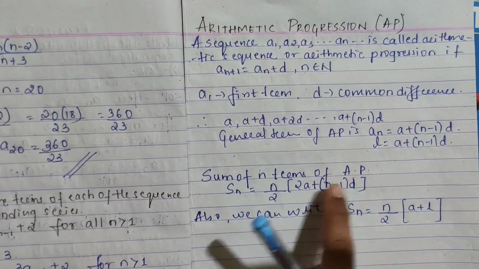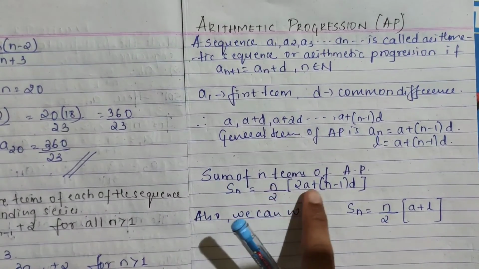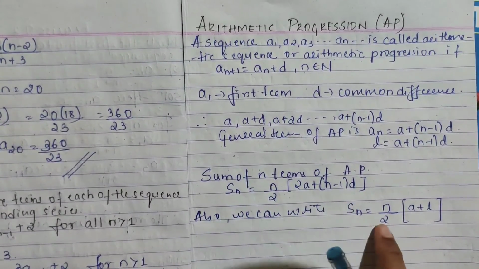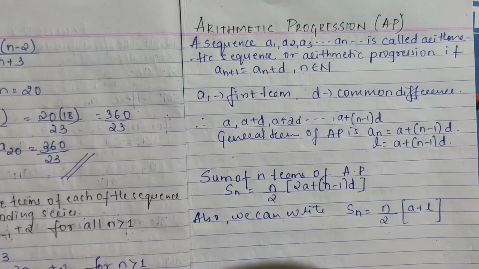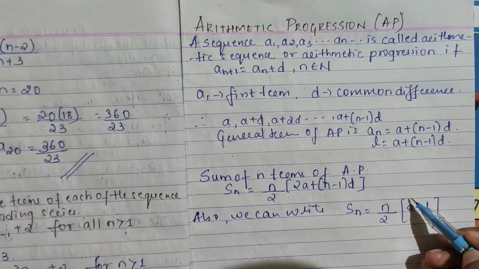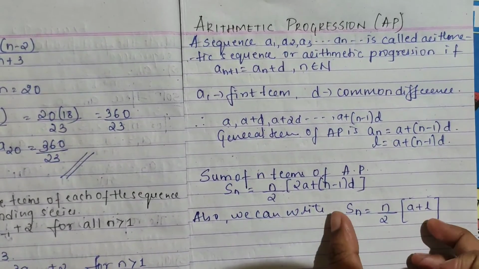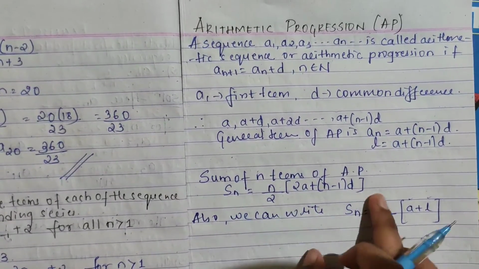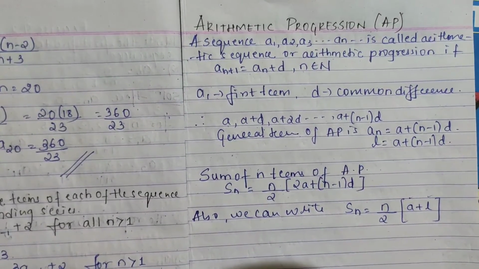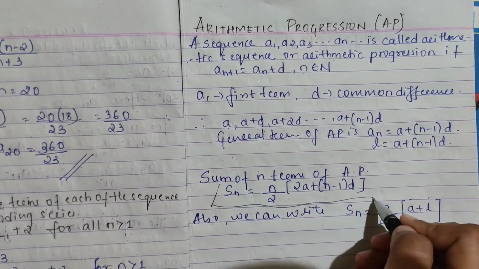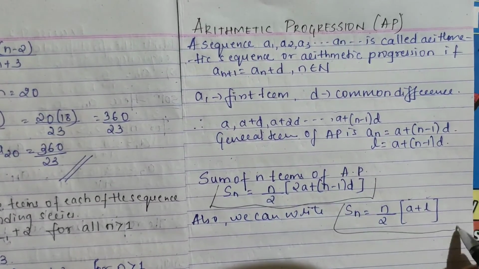Sum of n terms, how it is given: Sn is equal to n by 2 times 2a plus n minus 1 d, or you can write n by 2 times a plus l. Anyhow you can write it, okay? Even you can do like this. If directly they have given the first term and the last term, you can use this sum formula directly, or if you have to find it out, you can use it in such a way. Everything you have studied, so I have just once again given the formulas, just go through it.